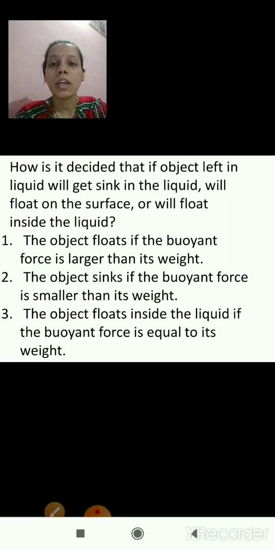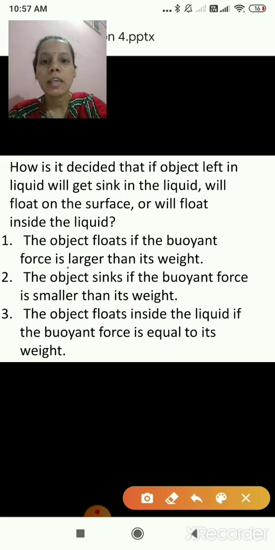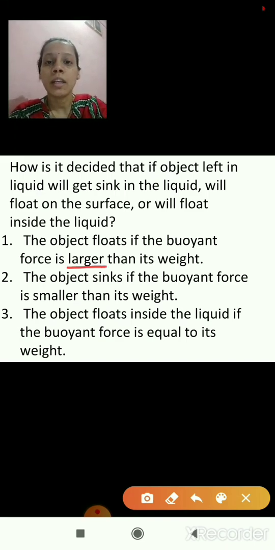So how can we decide whether the object will sink in the liquid, float on the surface, or float inside the liquid? If the buoyant force is larger than its weight, then it will float on the surface.